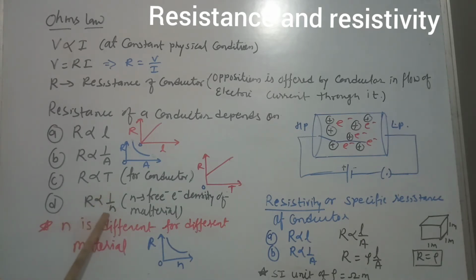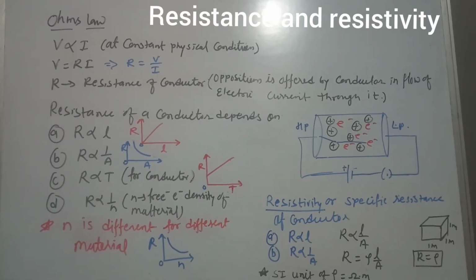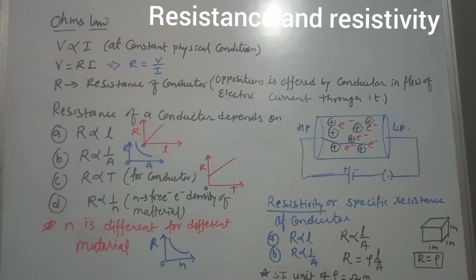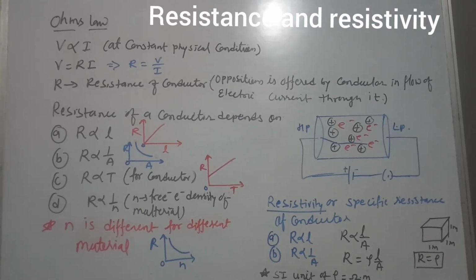R is inversely proportional to free electron density of the material, so plotting R and N, we observe a hyperbolic graph. So keep in mind, resistance of a conductor depends on four factors: length of conductor, area of cross section of conductor, temperature of conductor, and free electron density of material.